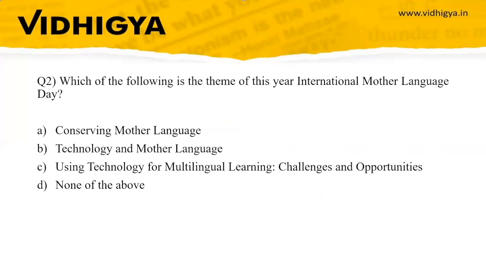Question 2. Which of the following is the theme of this year's International Mother Language Day? Your options are conserving mother language, technology and mother language, using technology for multilingual learning: challenges and opportunities, and none of the above. So the correct option is option C, using technology for multilingual learning.